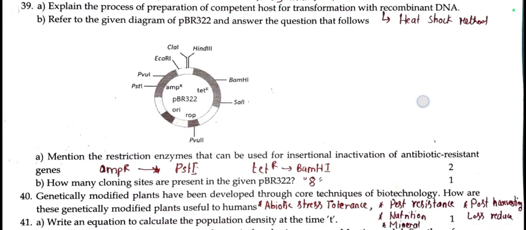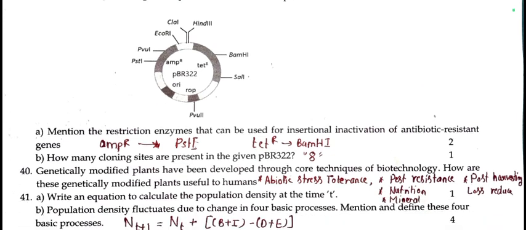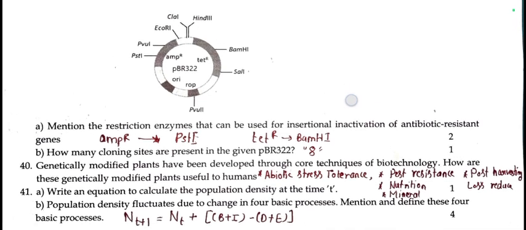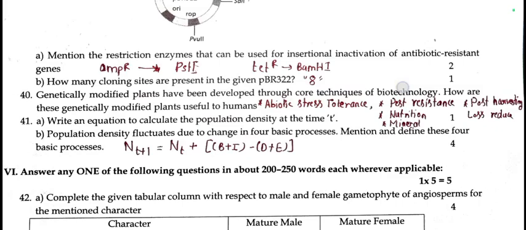39B, plasmid diagram is given. Here A is restriction enzyme present at ampicillin resistant gene, which is PstI, and a tetracycline resistant gene, BamHI. And how many cloning sites are present in pBR322? There are 8 cloning sites you can find, that you need to mention.